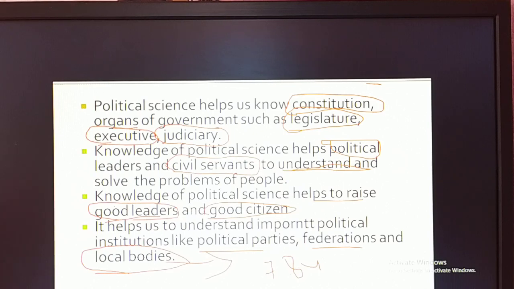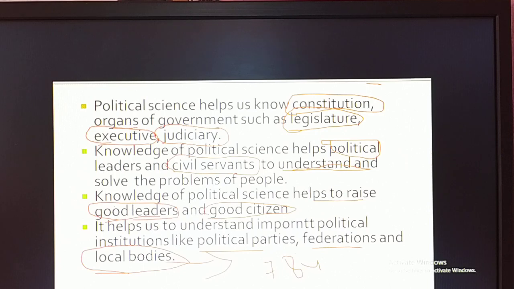So how many types of political parties are there, and what is meant by federation? Remember, India is a federal country, and what are the important features of the federation? Unless you have knowledge of political science, you never get to know what is meant by federation, what is meant by local bodies, what functions the local bodies are doing, and what rights are given by the Constitution of India to the people of India.